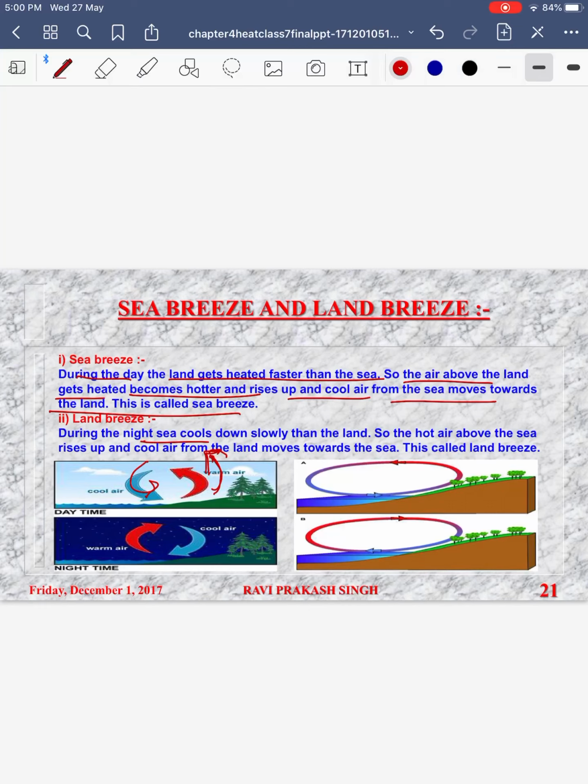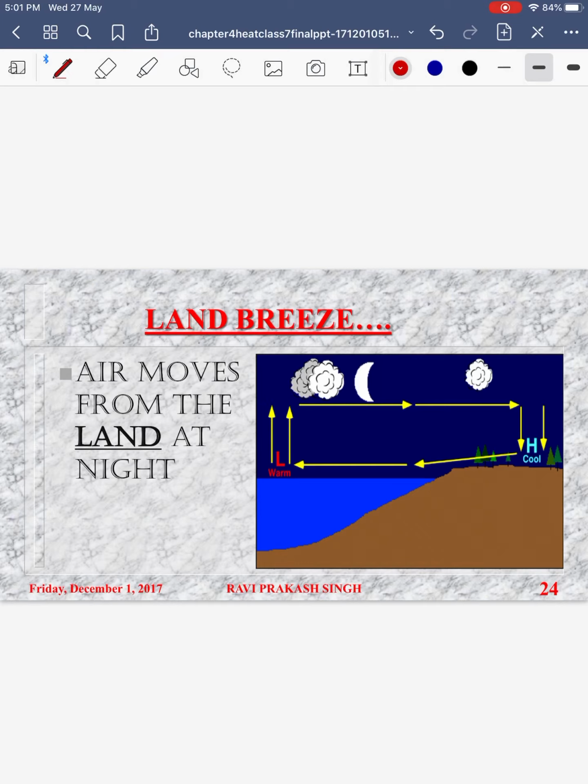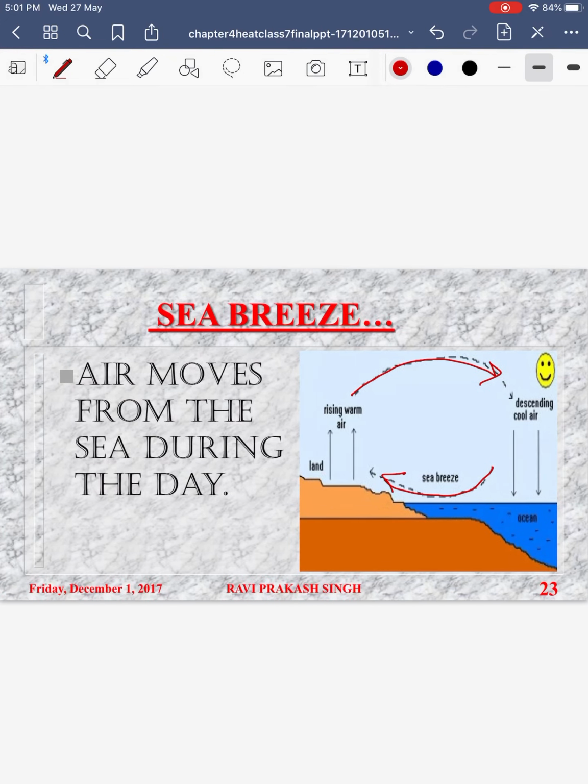During night, the sea cools down more slowly than land, so the hot air above the sea rises up and cool air from the land moves towards the sea. The cool air moves from land towards sea because land cools faster as compared to sea. So air over the sea is warm and lighter, it rises up, and air over the land is cool, comes down and starts flowing towards the water. Now air is blowing from land to sea, that is why it is called land breeze.